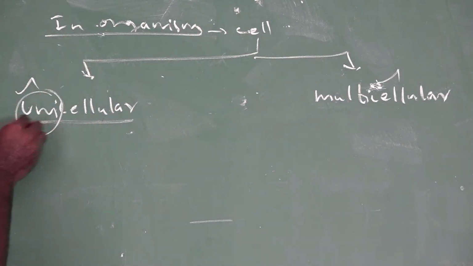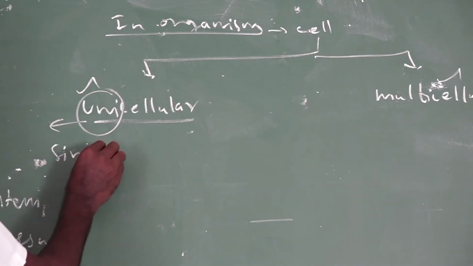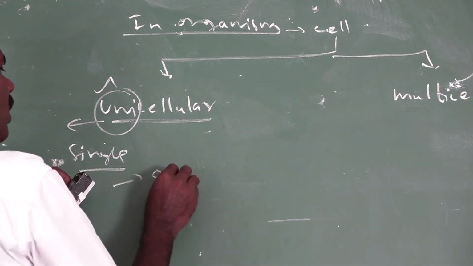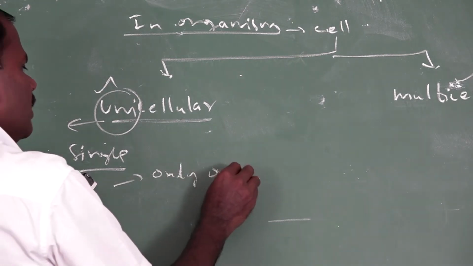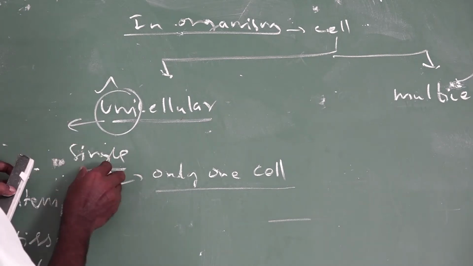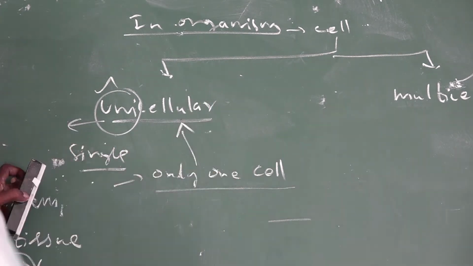Uni refers to single. An organism that contains only one cell is called a unicellular organism.